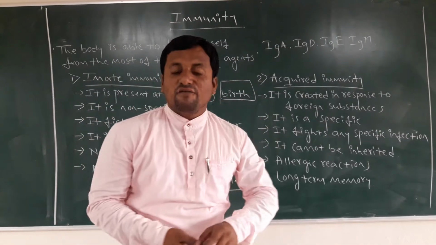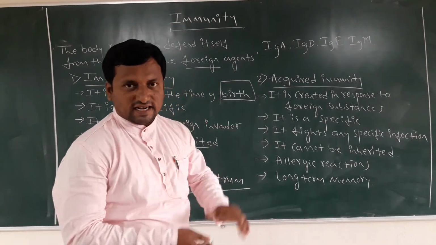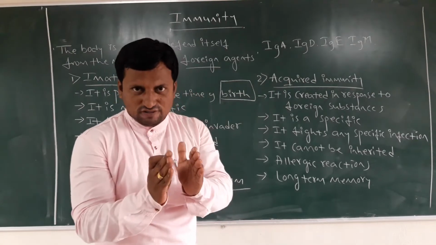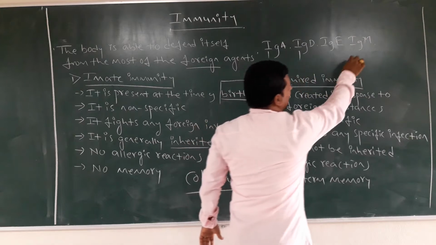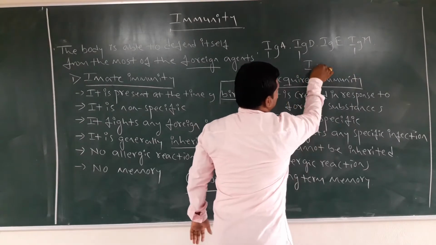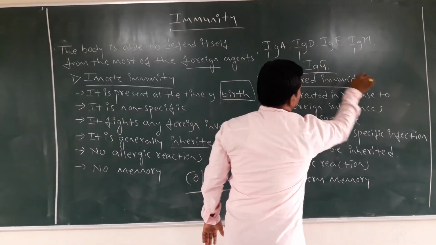Nearly 5 types are there. Among these, especially IgA, IgD and IgM, and another one, dear students, is called IgG.